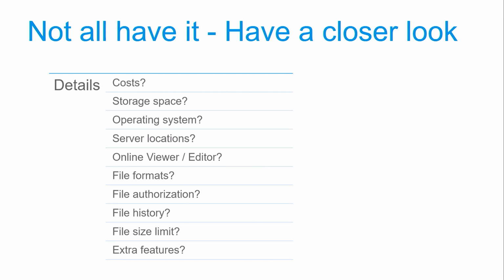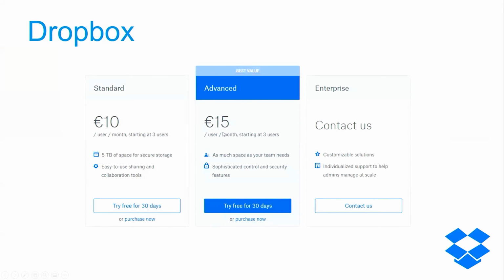And on top, the information might change tomorrow. So this presentation is not meant to give you the overview table. This presentation is meant to give you an overview of which points to look at when you start making your decision. So we start with Dropbox. It's not about the content on the pages. It's just general information about their models.